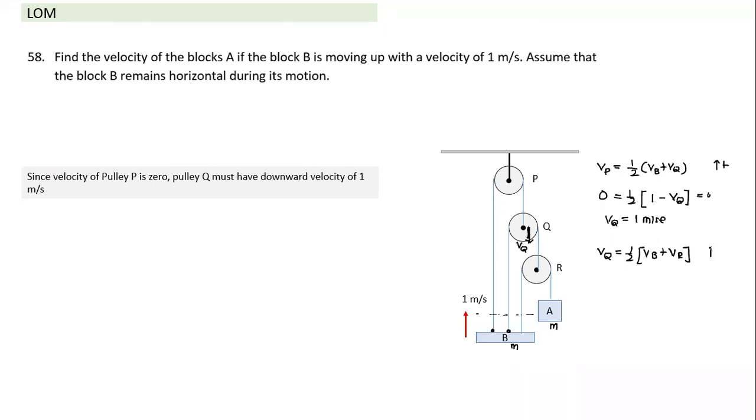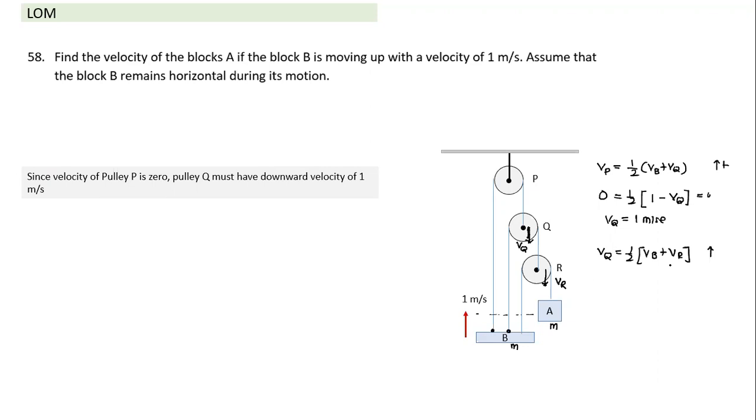If I take upward direction as positive, and let me assume here, since Q is coming down, the direction to be downwards. So if I'm assuming a particular direction, I need to substitute as per the direction. If the answer comes positive, it means the assumed direction was correct. If it comes negative, it means the assumed direction is incorrect. We can assume any direction.